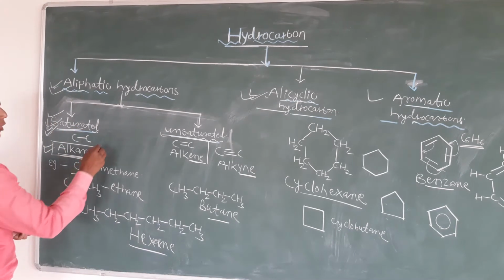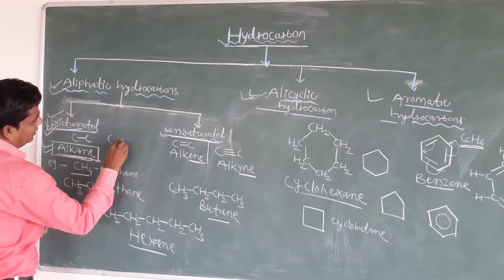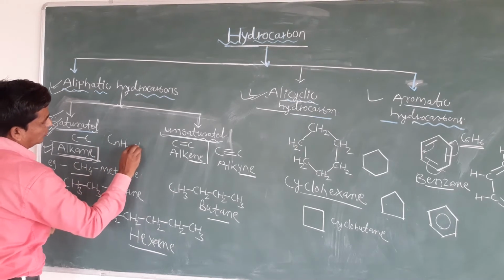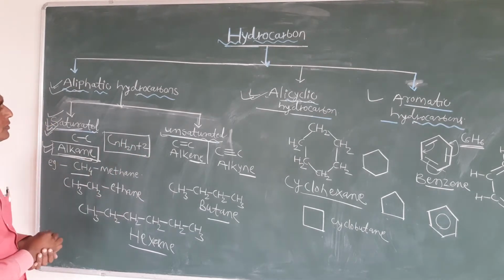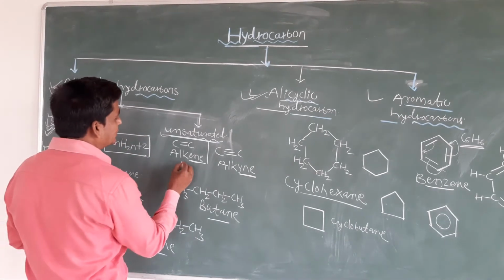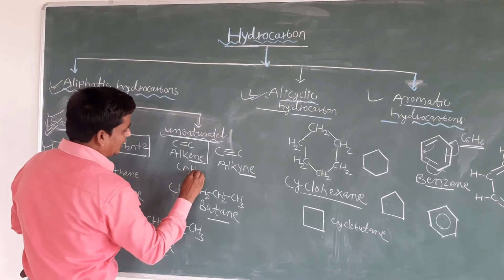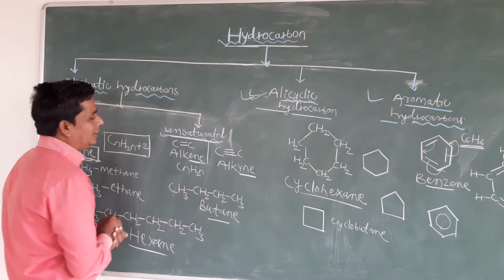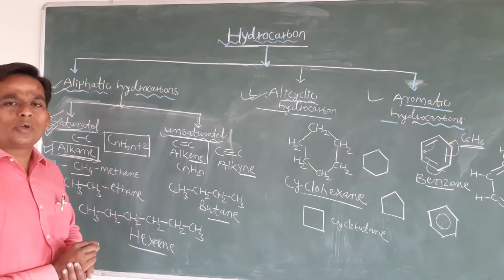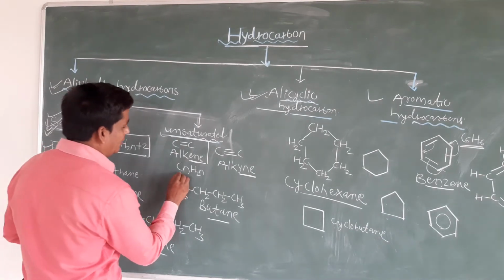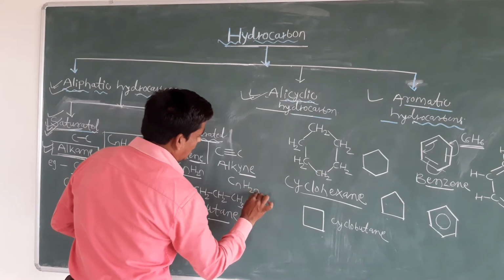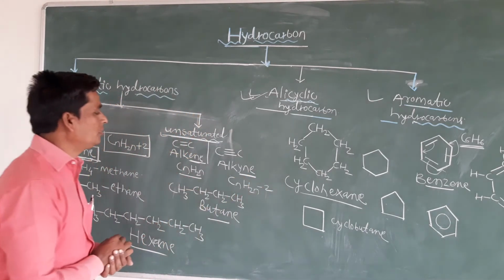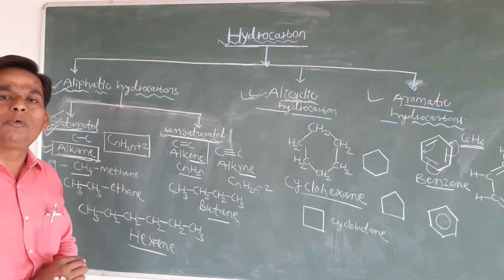The general formula of alkanes is CnH2n+2. You remember this general formula of alkanes, CnH2n+2. What are the alkenes? In case of the alkenes, it is CnH2n, whether it is -2 or +2, only CnH2n. And in case of the alkynes, it is CnH2n-2.